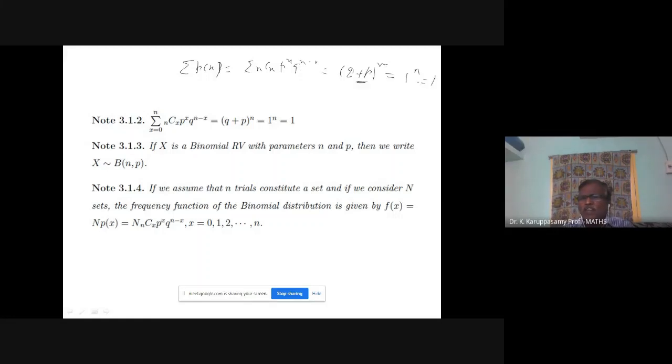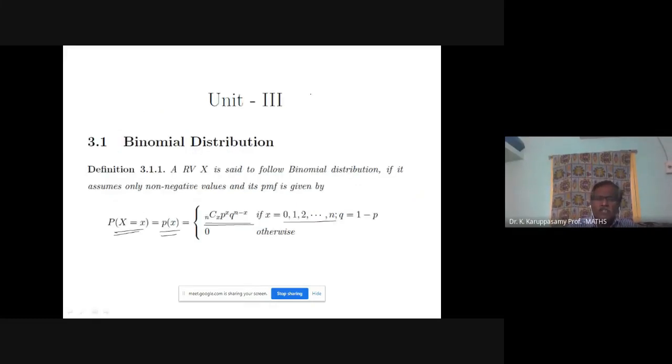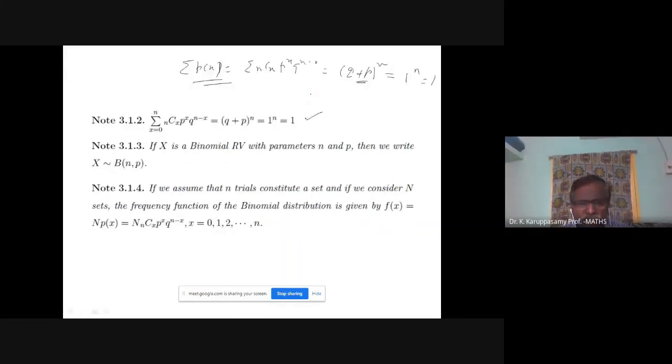1 power n is equal to 1. So the total probability equal to 1 is valid. So your definition is correct. What is given in the probability distribution satisfies the probability mass function condition, total probability equal to 1. Next note. If x is a binomial random variable with the parameters n and p, n means number of coins, p means success,